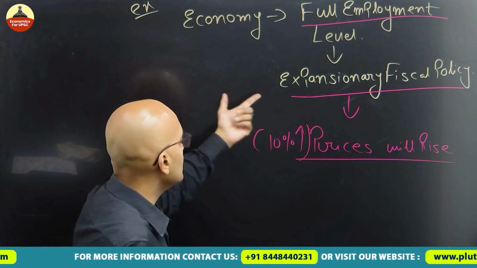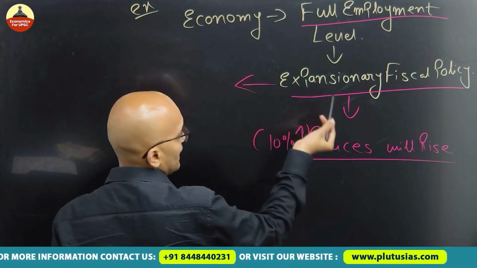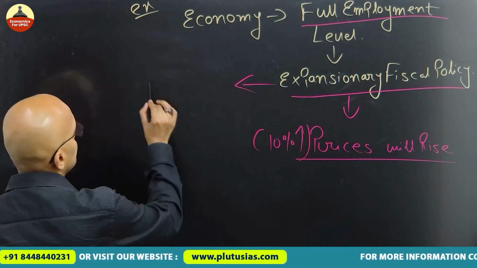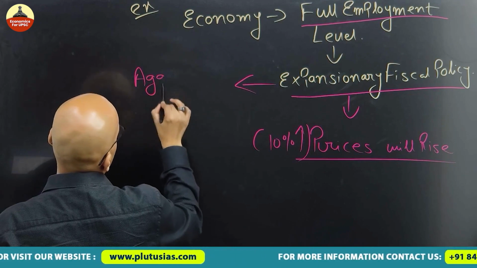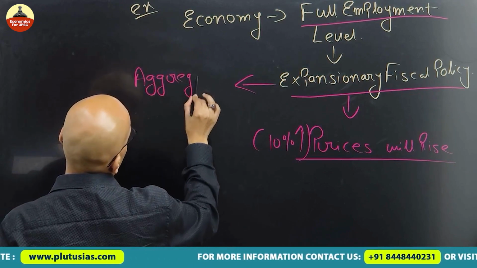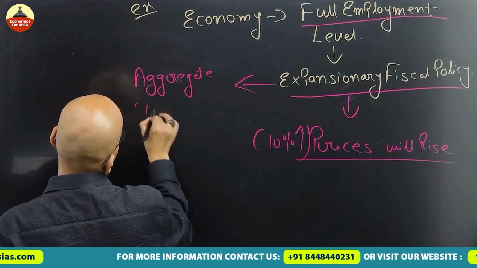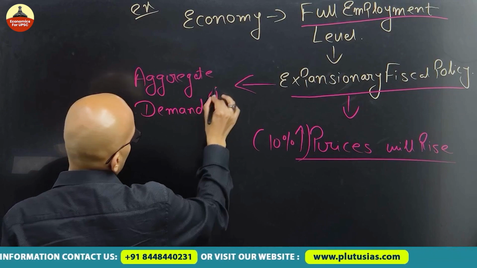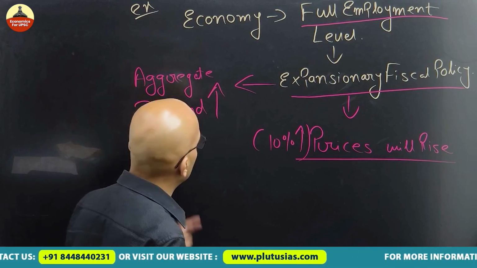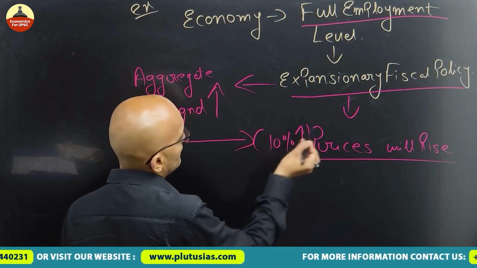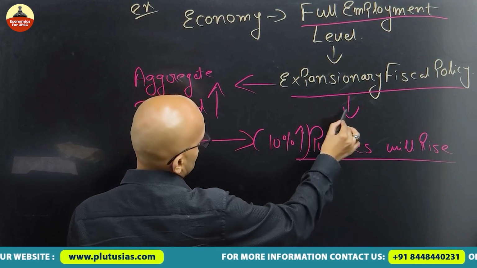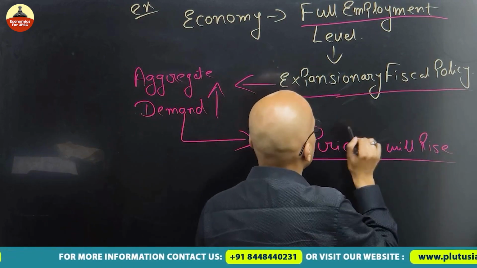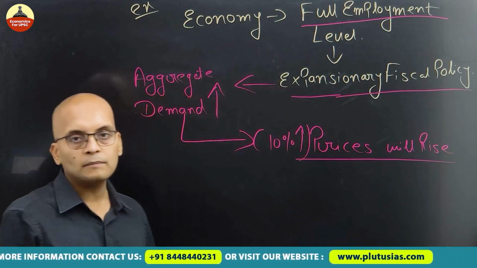Prices are rising because of the expansionary policy of government. When government follows the expansionary policy, aggregate demand increases. Just telling you in case you have forgotten. So when aggregate demand increases, this will result in a hike in prices.